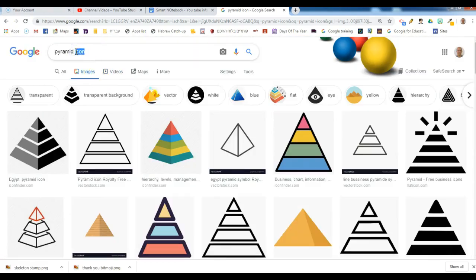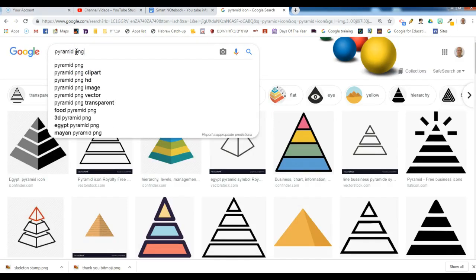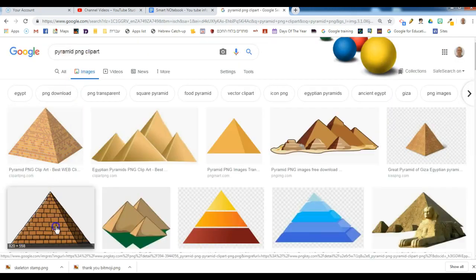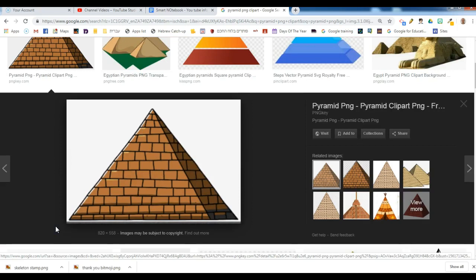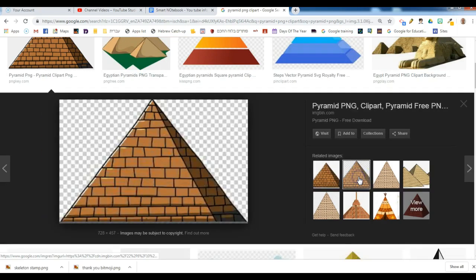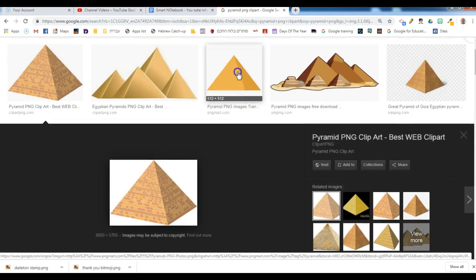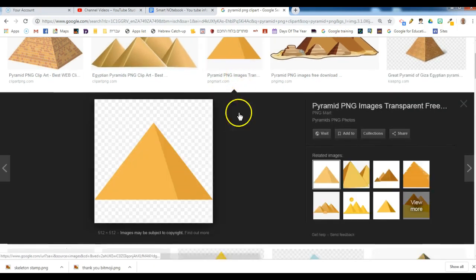Pyramid PNG clip art is a good idea. There we go. Maybe we can use this one. This one has a white background, so let's look for one without a background. Just looks like not having much luck today. There we go. Simple one, but we can see that it has the clear background because we've got those gray and white boxes in the back.